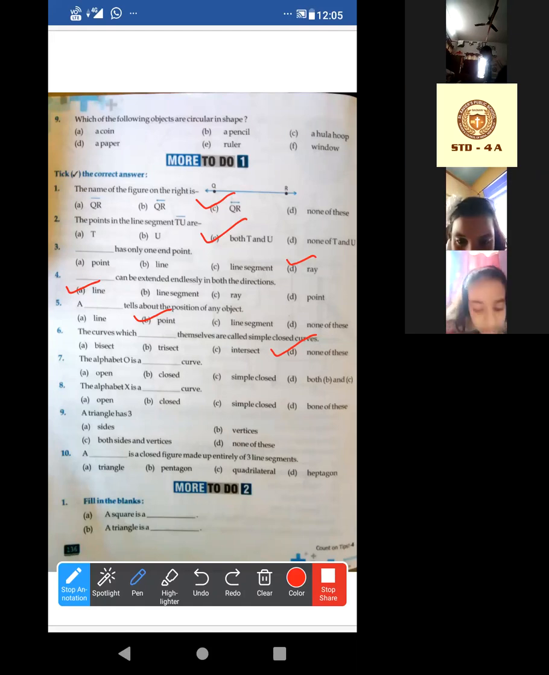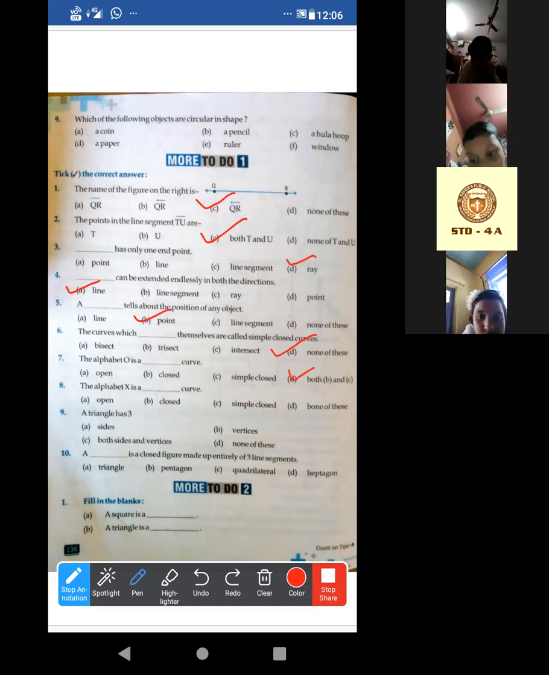Now the alphabet O. O means circle. This alphabet is a dash curve. Basically, it is a closed curve, or you can say simple closed curve. Now look, what are the options? It is closed curve, simple closed. Now look, both of these are correct. So look at Option D, both B and C. Very good. Correct. Very good. Well done, Ikra. Put down your hands. Now look at the next one.